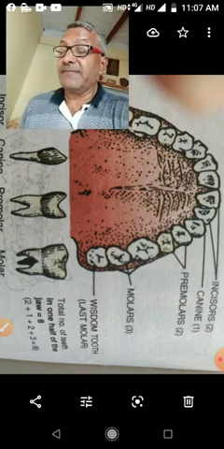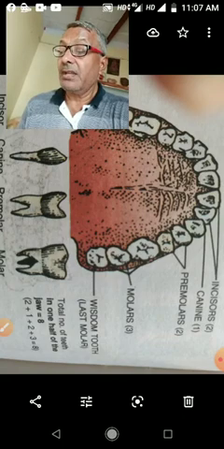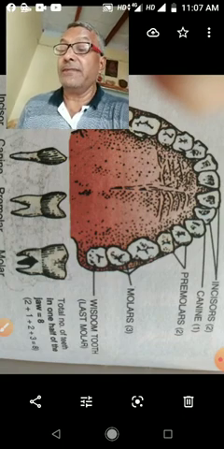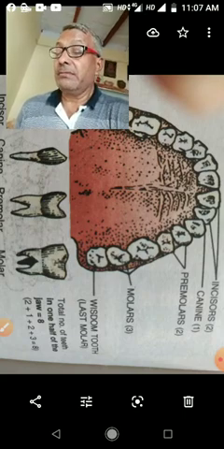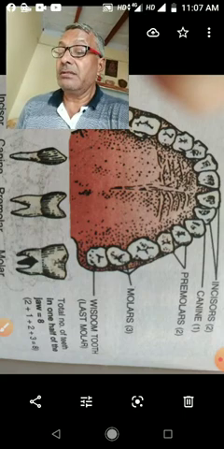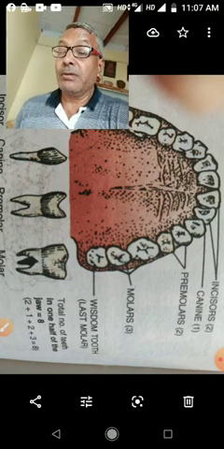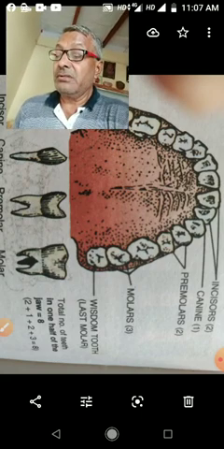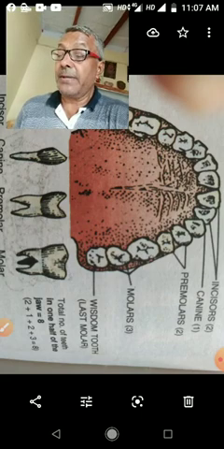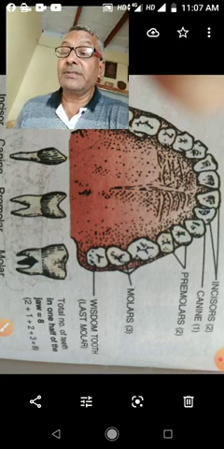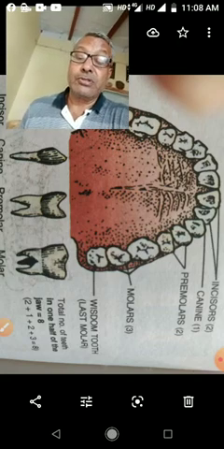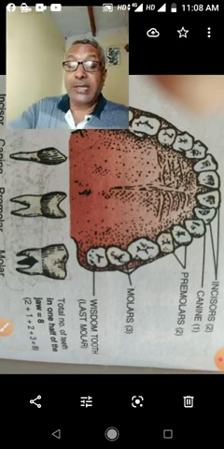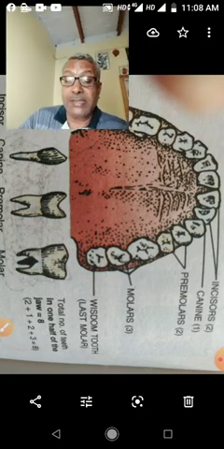Teeth help in speaking. Teeth also add to facial beauty. When the teeth break or fall down in old age, facial beauty will change due to the loss of teeth. So children, you have to study in detail about teeth.